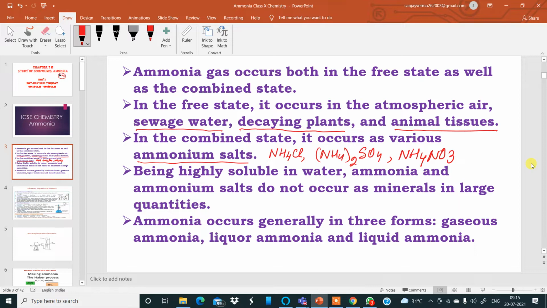After that, ammonia gas is highly soluble in water. Ammonia and ammonium salts do not occur as minerals in large quantities. Ammonia occurs generally in three forms: gaseous ammonia.